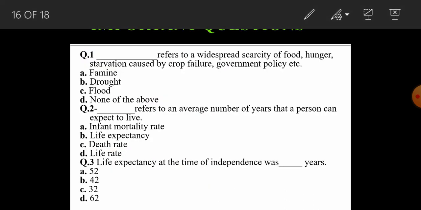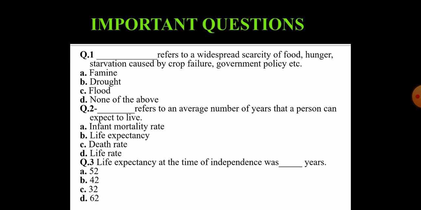Okay, so we are at the end of this video, and we can see some important questions over here. First I have MCQs. The first question is, dash refers to a widespread scarcity of food, hunger, starvation, caused by crop failure, government policy, etc. Which condition talks about the scarcity of food? Options are available to you.